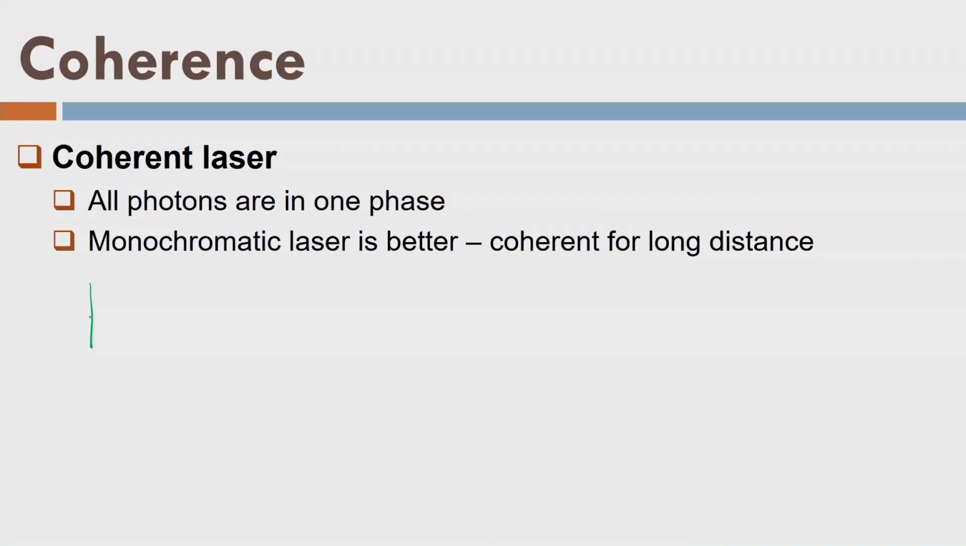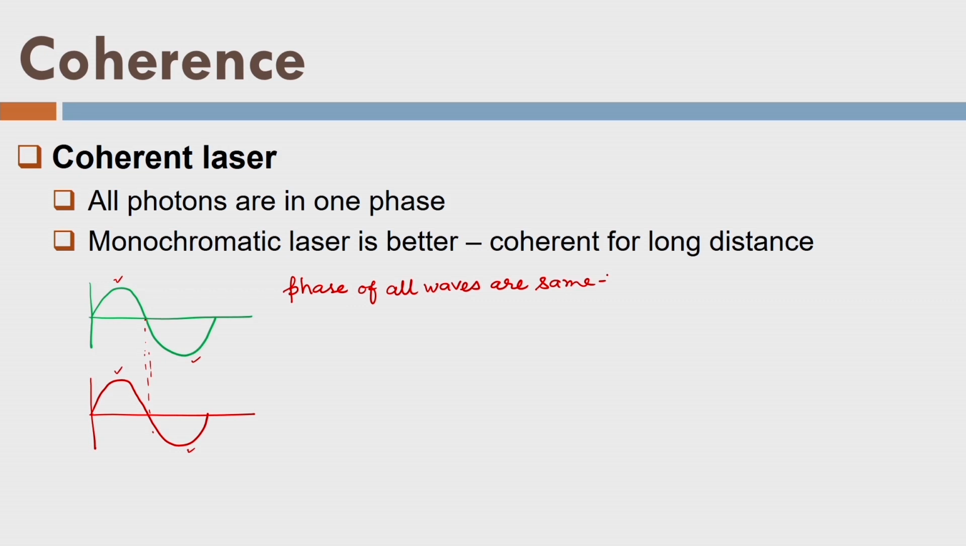So what does it mean? I am drawing the wavelength of a wave like this. Let us draw another one. They have the same wavelength and the same phase, because the peaks are matching and the valleys are matching here. Because of this, in case of coherence, the phase is the same. And that is what the laser has. All the photons have the same phase.